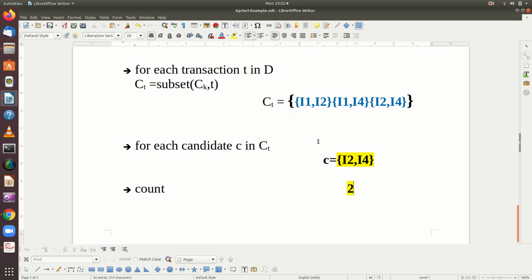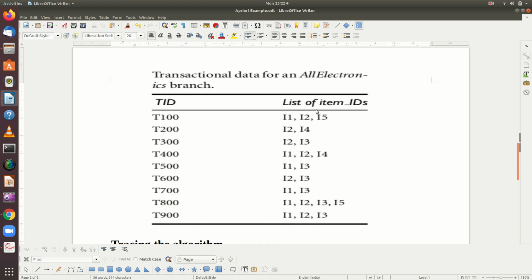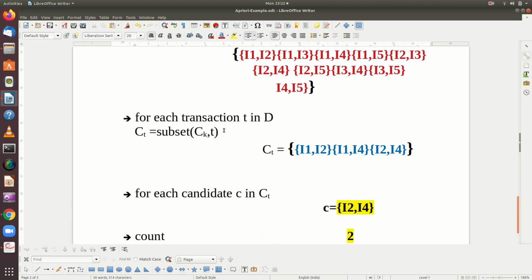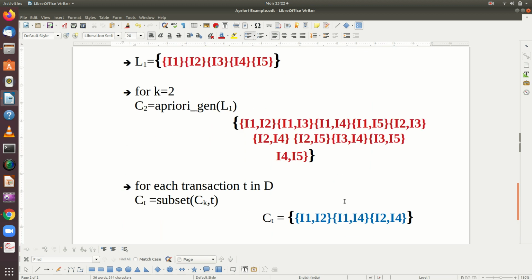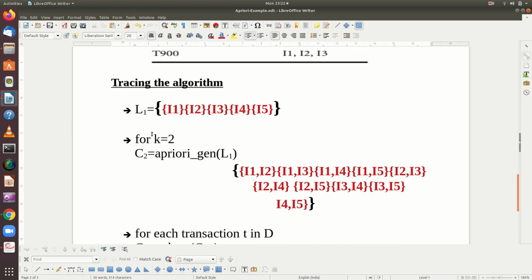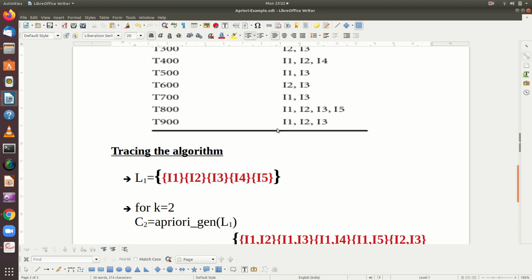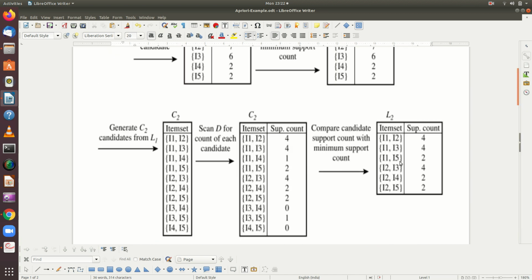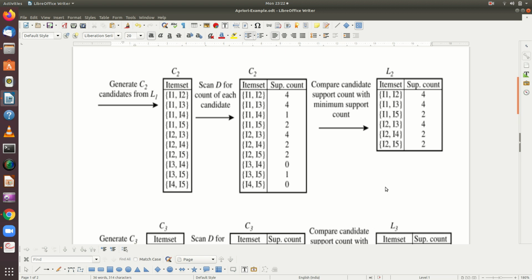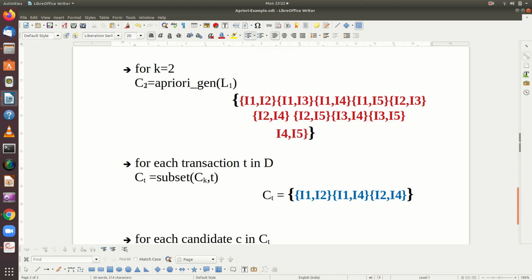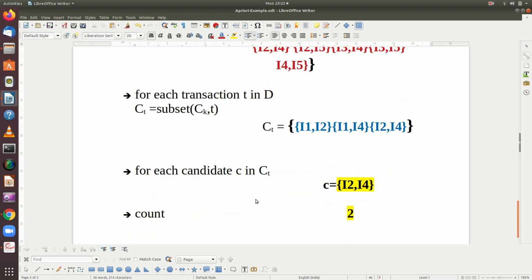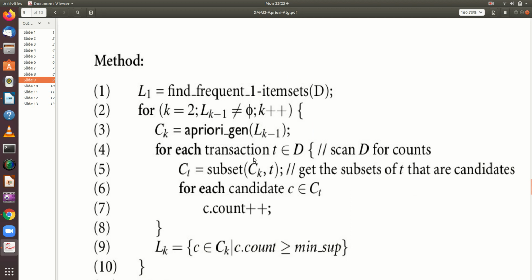So this process will be repeated like this for each transaction T in D. And once it is repeated, the count value will be calculated so that you will have L2 generated. What will be L2 now? So L2 will be generated like this. Now from L2, the same process will be repeated for generating C3. Right? So this is how this particular method works.